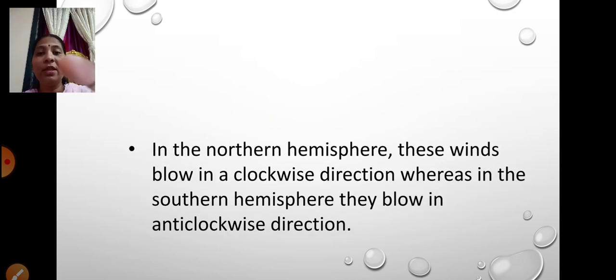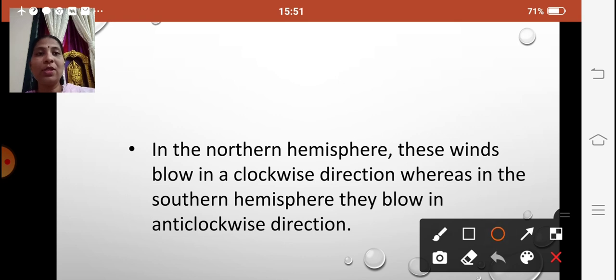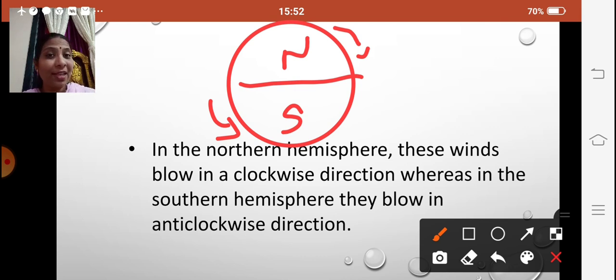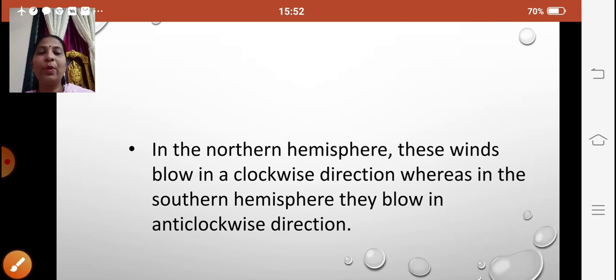Fine. And like we saw for cyclones, we have our northern hemisphere here and the southern hemisphere here. In the northern hemisphere, anticyclone winds will blow in the clockwise direction, and in the southern hemisphere they will blow in an anti-clockwise direction. Yes, cyclones in the northern hemisphere blow in an anti-clockwise direction, and cyclones in the southern hemisphere blow in a clockwise direction. Opposite to that, anticyclones in the northern hemisphere will blow in a clockwise direction, whereas in the southern hemisphere they will blow in an anti-clockwise direction. I hope this is clear, children.